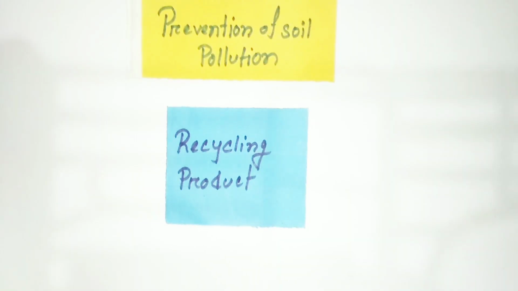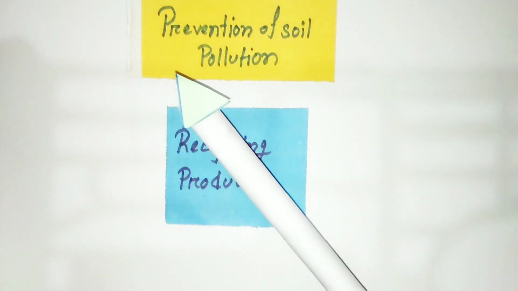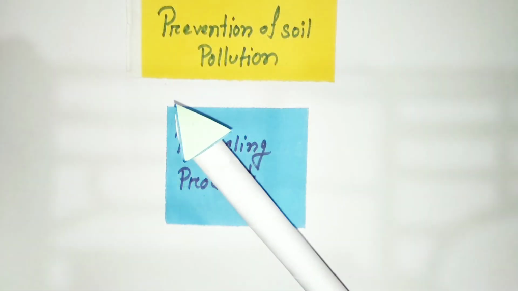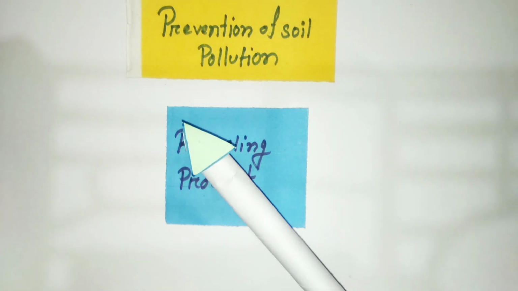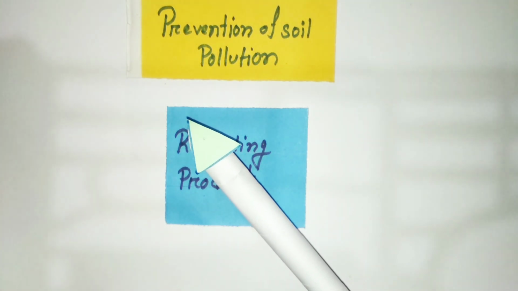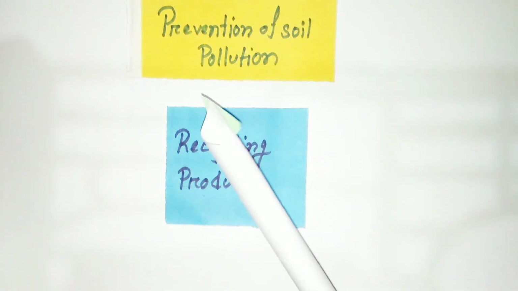Now we should also recycle our products. We should reuse or recycle something that we can use further. For example, I made this indicator from a page of graph paper, and this paper was not useful for me, so I just made this.